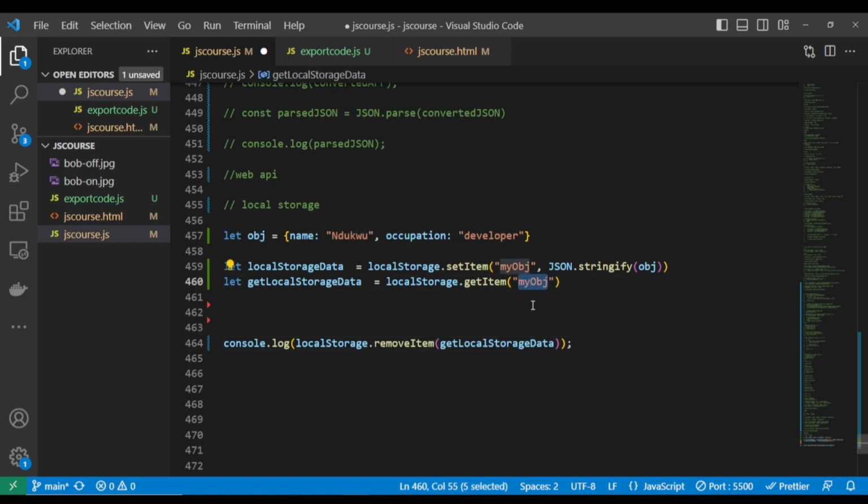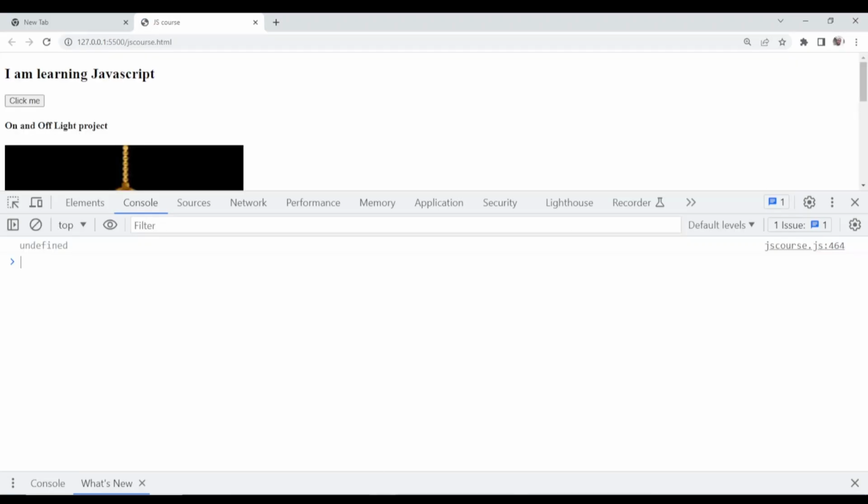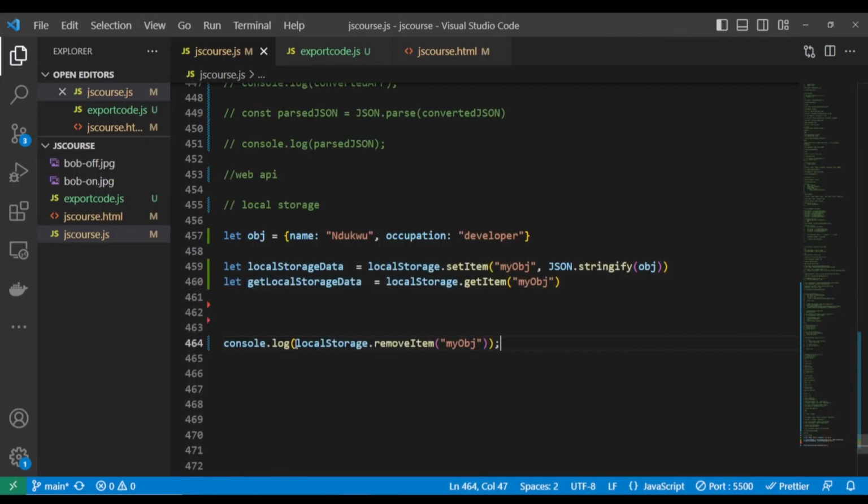It's just going to take in the key, that's the name of the local storage item that we have stored. If I console log this now, it's undefined, but we don't need to console log this. You just have to bring it out here and call it anywhere you want to make use of it.